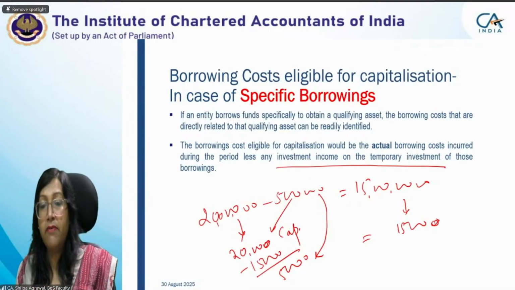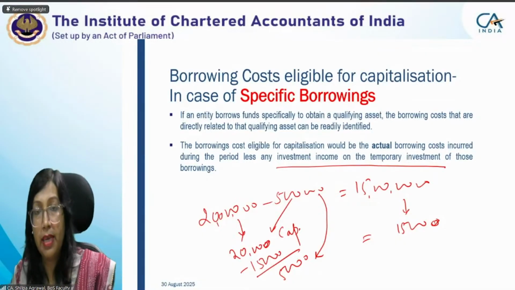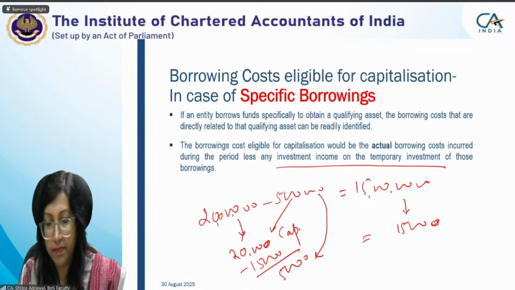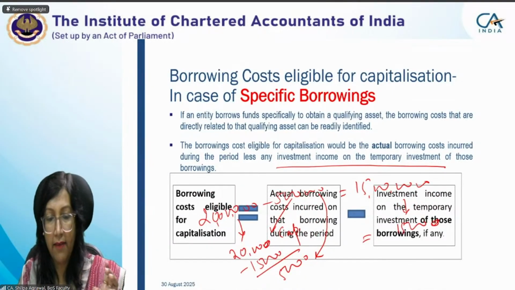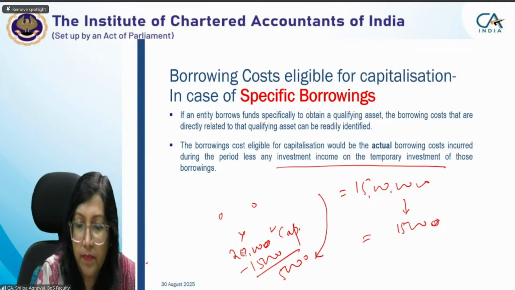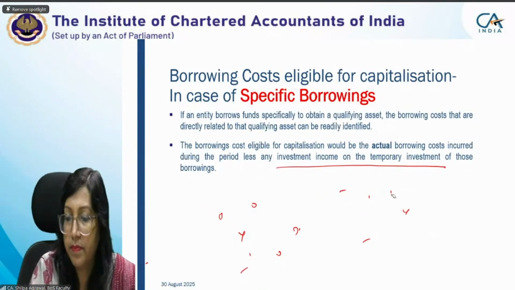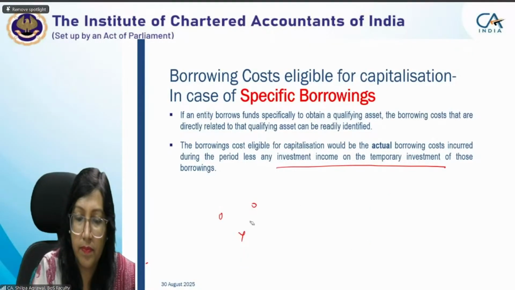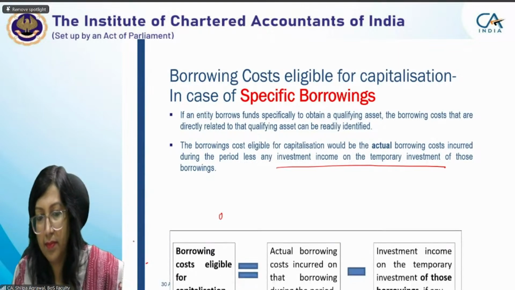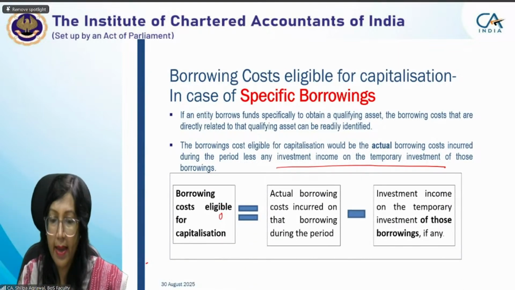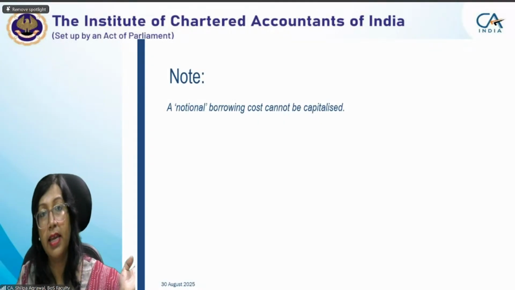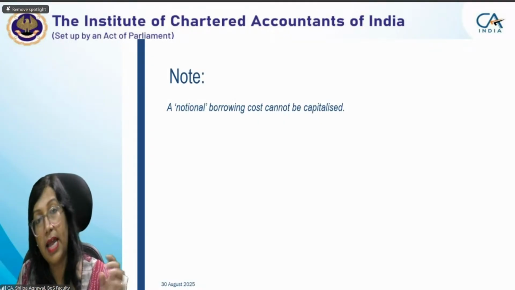So with specific borrowing, your actual borrowing cost will be capitalized, reduced by any investment income on the temporary investment. In short, we have this portion. Borrowing cost eligible for capitalization. Notional borrowing cost cannot be capitalized. Notional borrowing cost, as we have studied earlier also, is imputed cost, that will not be capitalized.